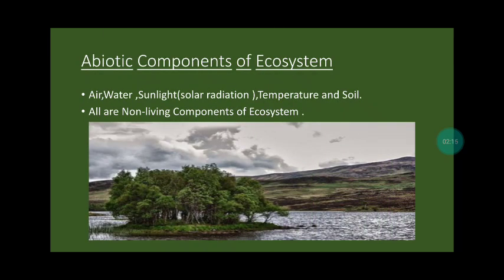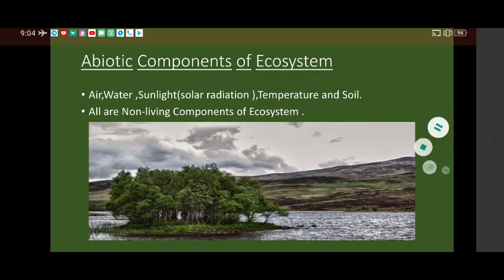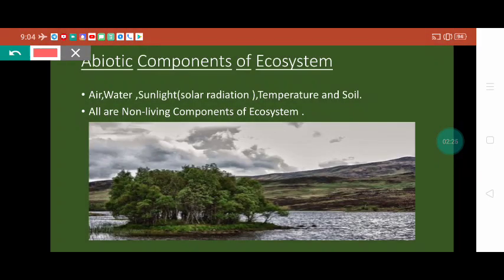Next, you can see the abiotic components of the ecosystem. Air, water, sunlight, solar radiation and temperature are all abiotic, the non-living parts or components of the ecosystem, and they play a very important role.